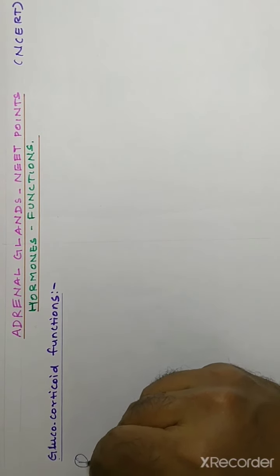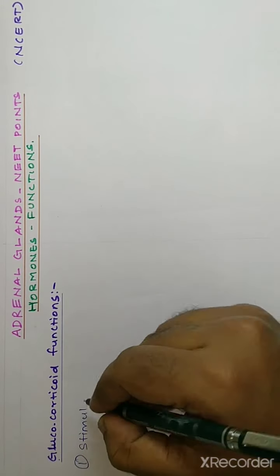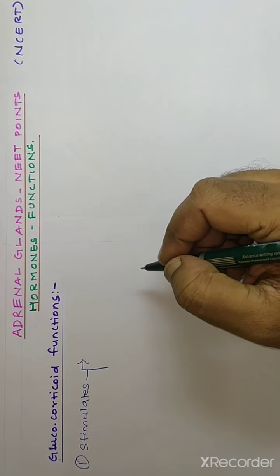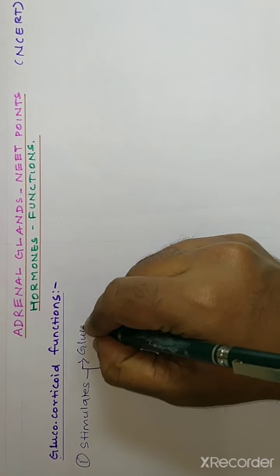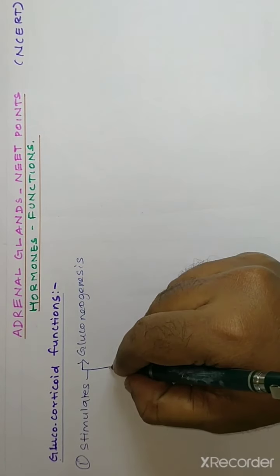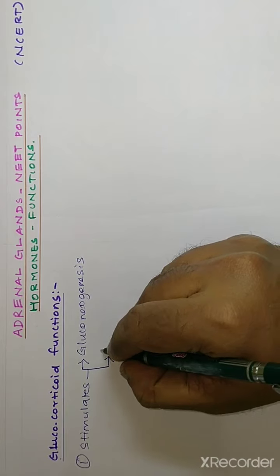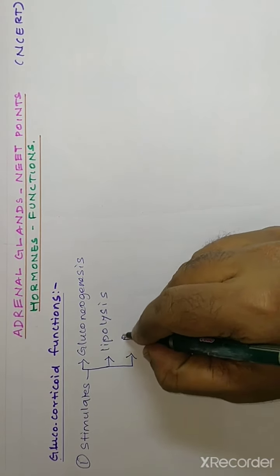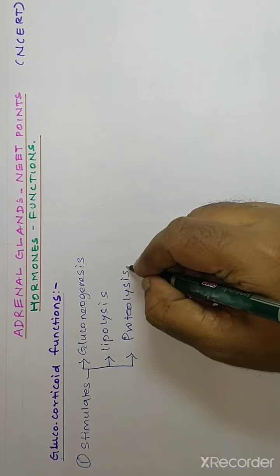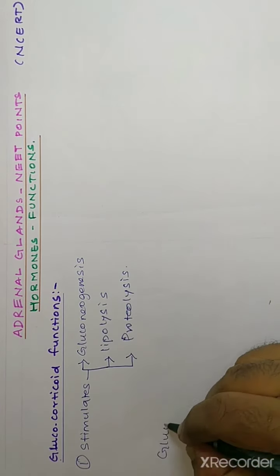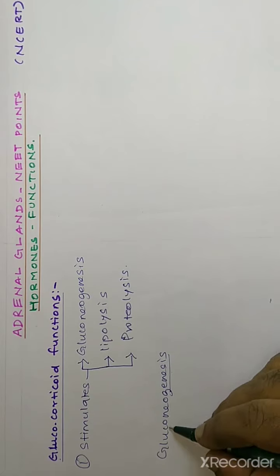Glucocorticoid stimulates three important metabolisms. Number one, it stimulates gluconeogenesis, it stimulates lipolysis, and it stimulates proteolysis. The meaning of gluconeogenesis: genesis means synthesis, and gluco means glucose.